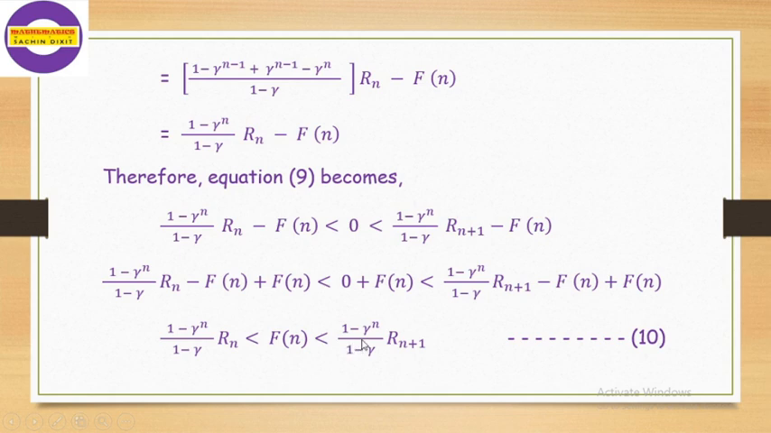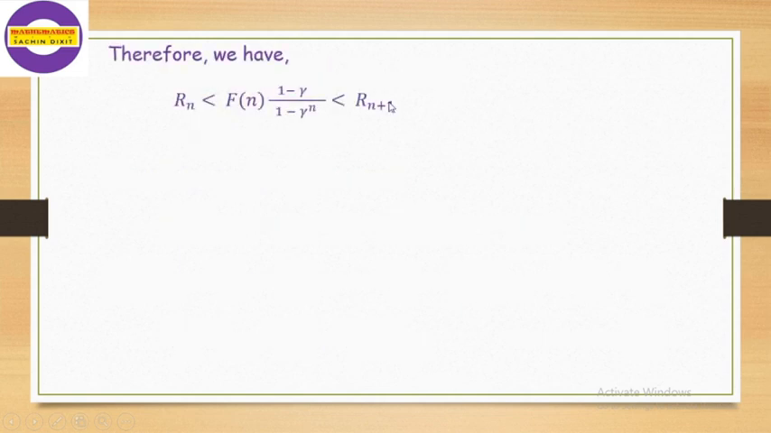Now again if we observe here, this term 1 minus gamma raised to n divided by 1 minus gamma is in both the terms, in the left hand side as well as in the right hand side. So we multiply by 1 minus gamma divided by 1 minus gamma raised to n on each and every term. So we get the expression as Rn less than Fn into 1 minus gamma divided by 1 minus gamma raised to n is less than Rn plus 1.